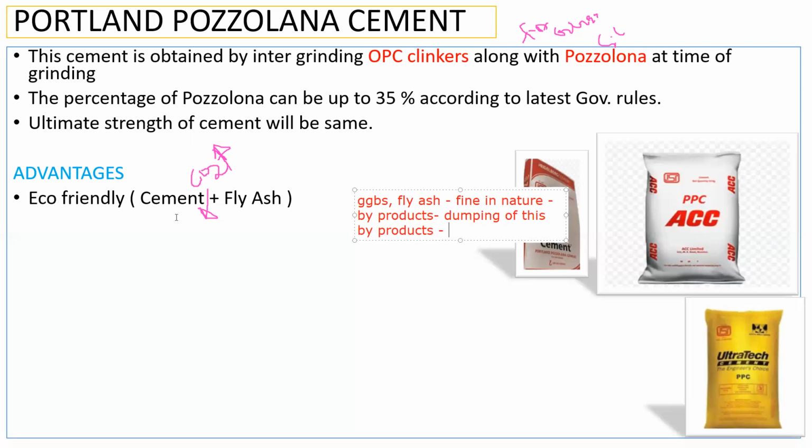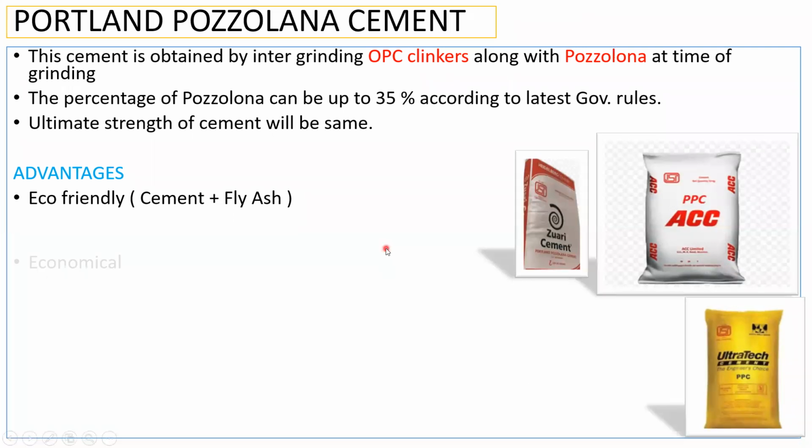One is that it is giving us less amount of cement. Second, if you don't use this, the dumping is very difficult. And even if you find a place to dump, due to movement of air, there's a chance of this fly ash and GGBS coming into the environment. Again, it will create health problems. So I don't want that to happen. From the government point of view, they have made it mandatory now to make use of this pozzolana in the cement. With this understanding, again we'll try to see.